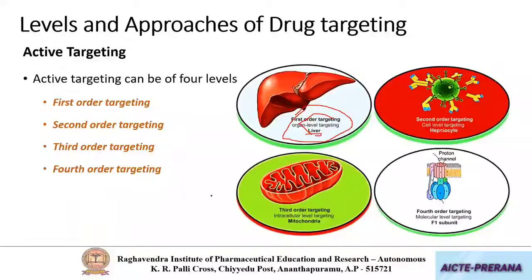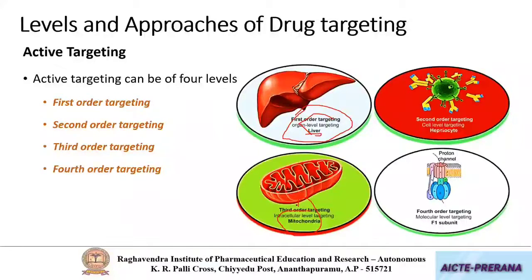Where it is called subcellular or organelle targeting. So here it is clear that we are targeting a sub-organelle like mitochondria. Due to this, it is called third order targeting. And the next level, where you are going to target a DNA or a subunit of an organelle, is called fourth order targeting.